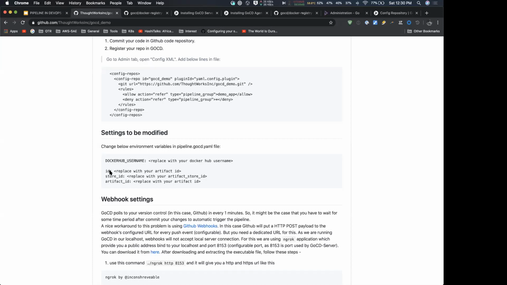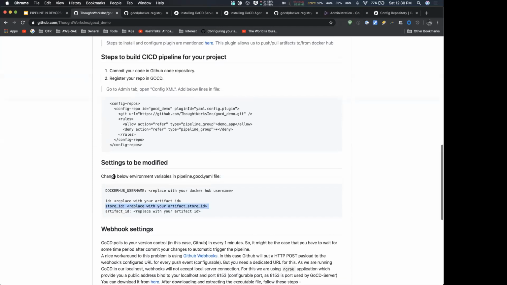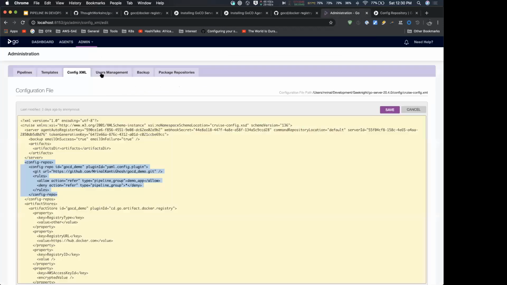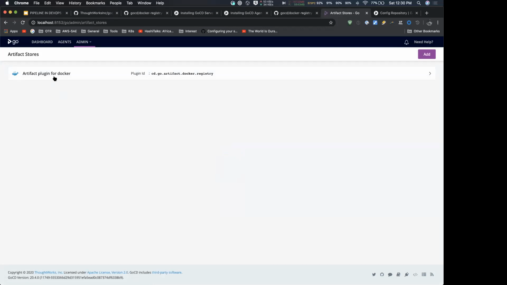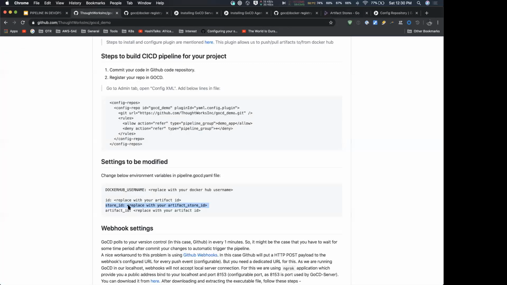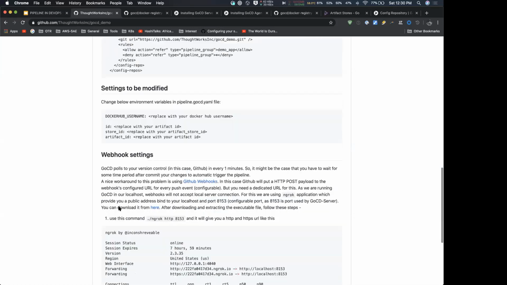The ID is basically the artifact ID you can provide in your YAML file, and this is the store ID which we have configured in the GoCD server artifact store. So for me, the artifact store is GoCD demo. So I have already provided that in here, the GoCD demo. And next come webhooks.